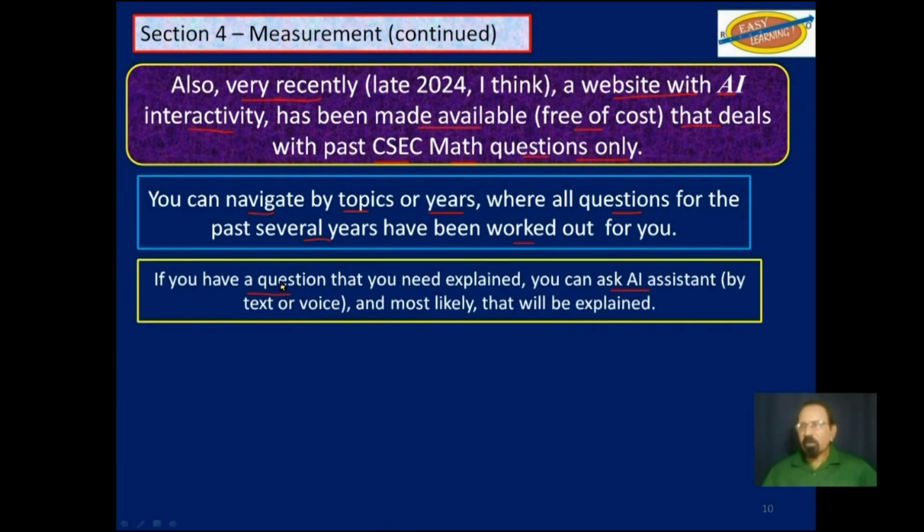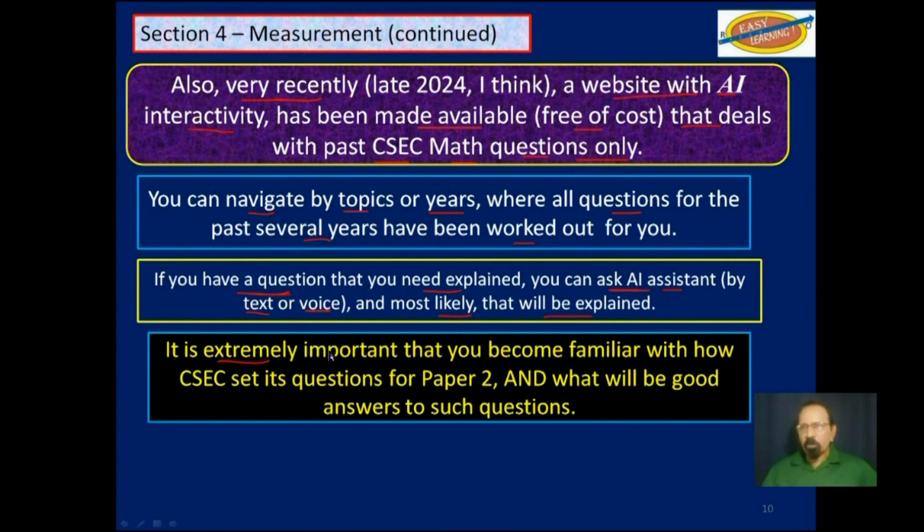If you still have a question that you need explained, you can ask the AI assistant either by text or voice, and most likely that will be explained to you. It is extremely important that you become familiar with how CSEC sets its questions for paper 2 and what will be good answers to such questions.